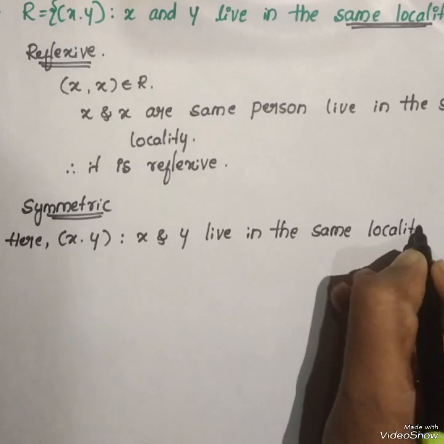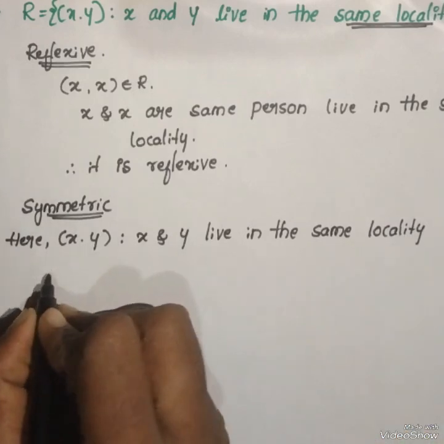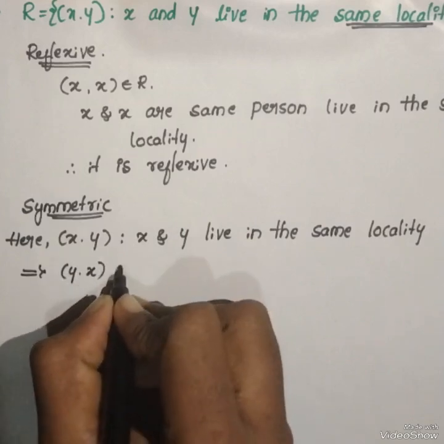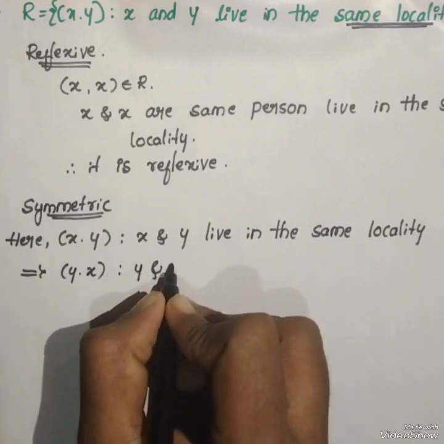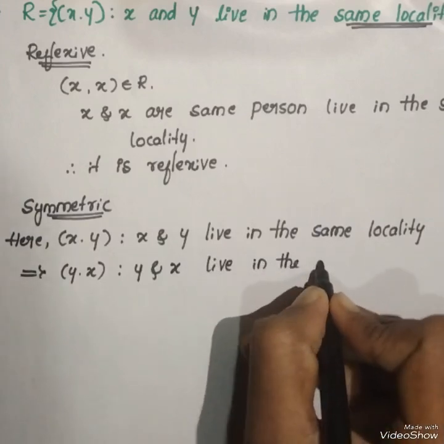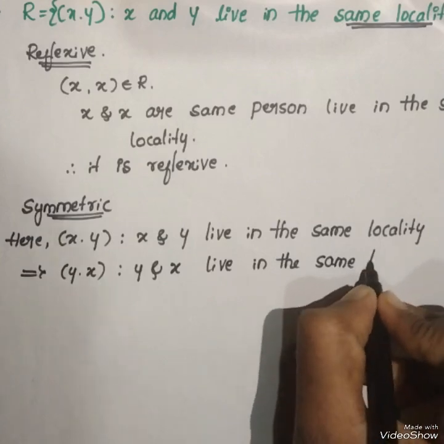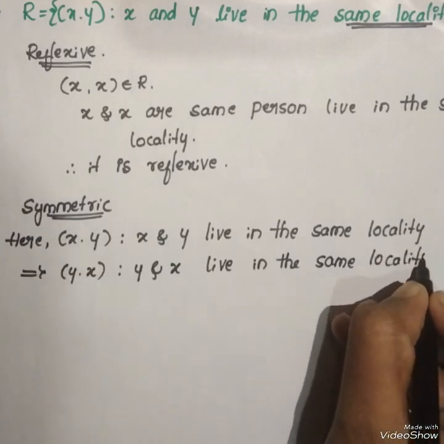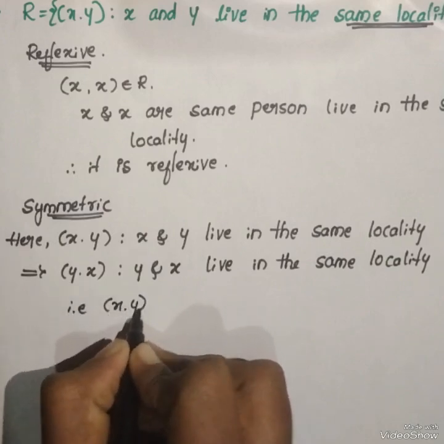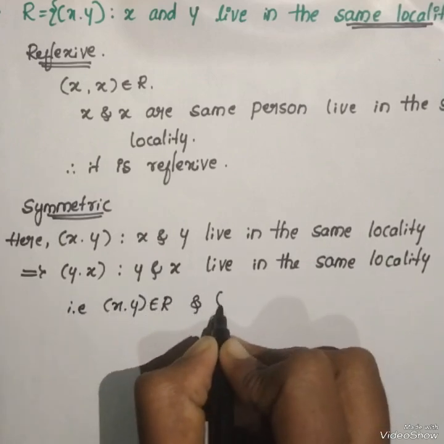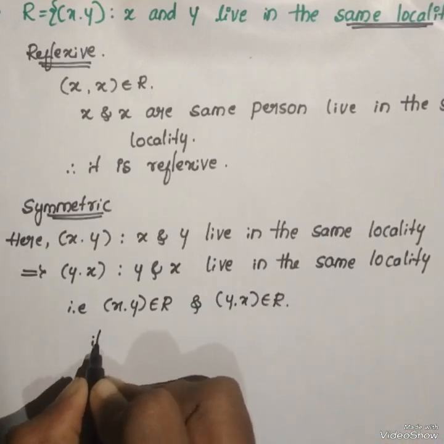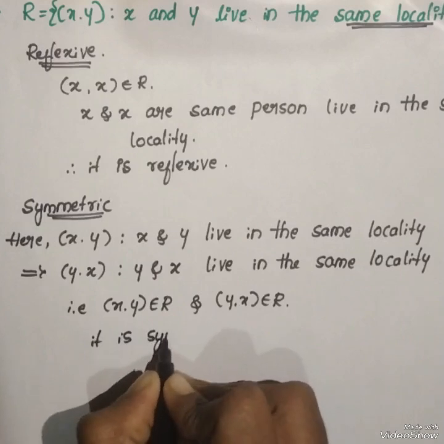That implies y and x live in the same locality. Hence it is symmetric. That is, (x, y) belongs to R and (y, x) belongs to R, so it is symmetric.